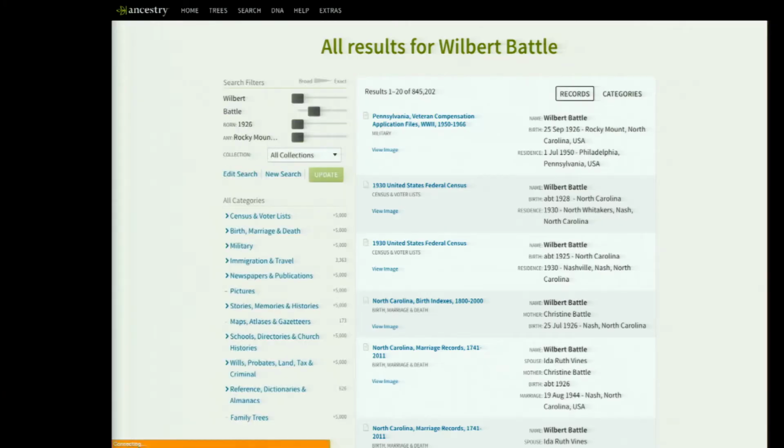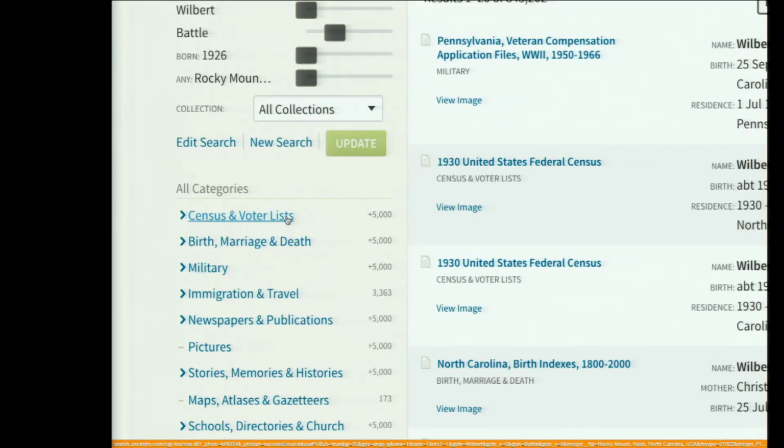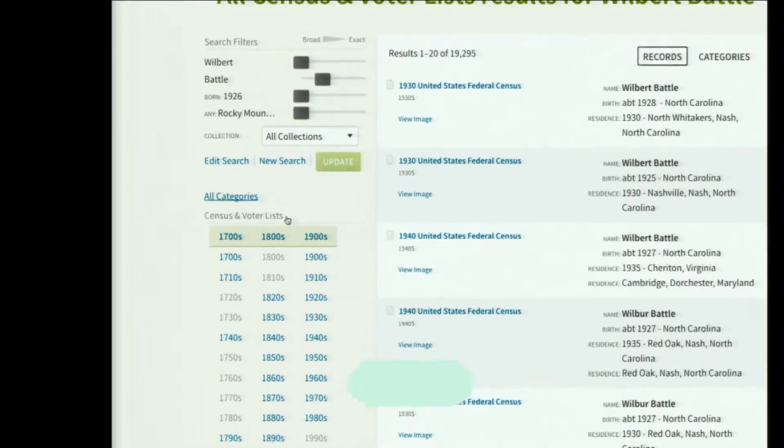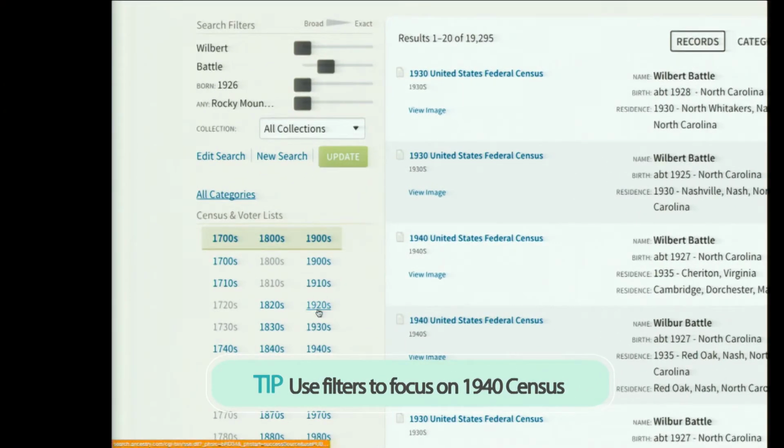So when you do your initial search, you're just getting everything. But when you use my Quick Start method, you're going to focus on the census record. So let's find the 1940 census. Over there on the left-hand side, you can see census at the top. So click that one, and then select 1940. Select it over in there. This one. Yeah. And this will show you only the 1940 census.